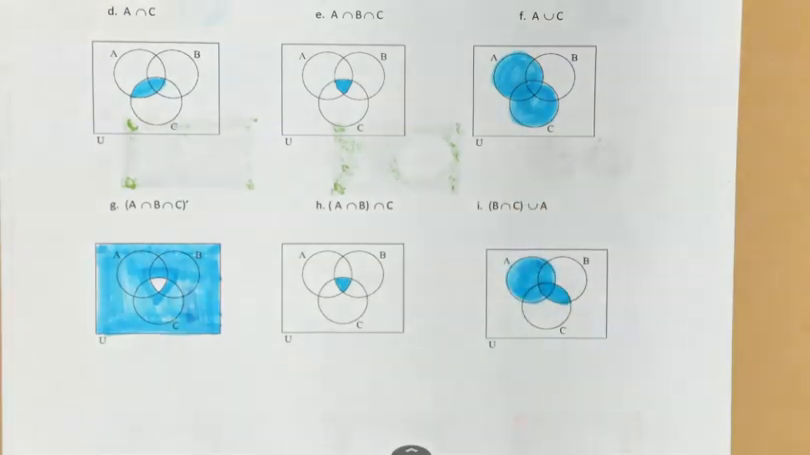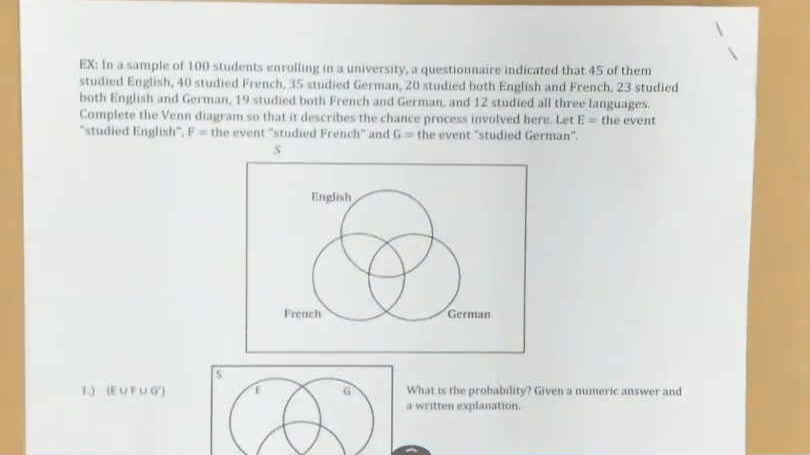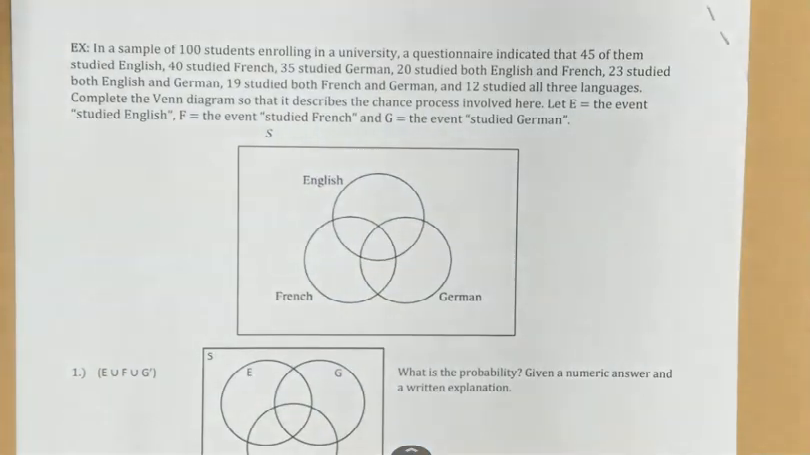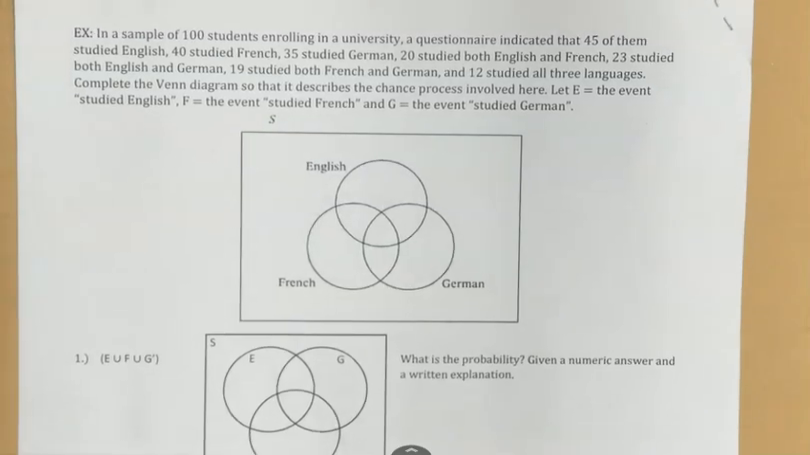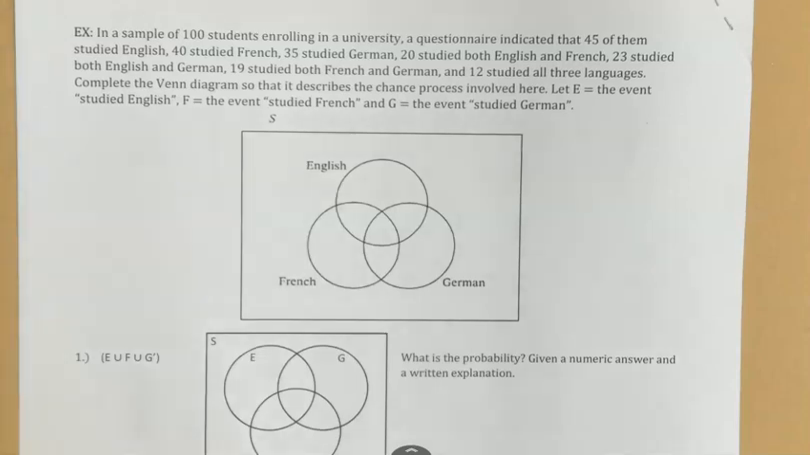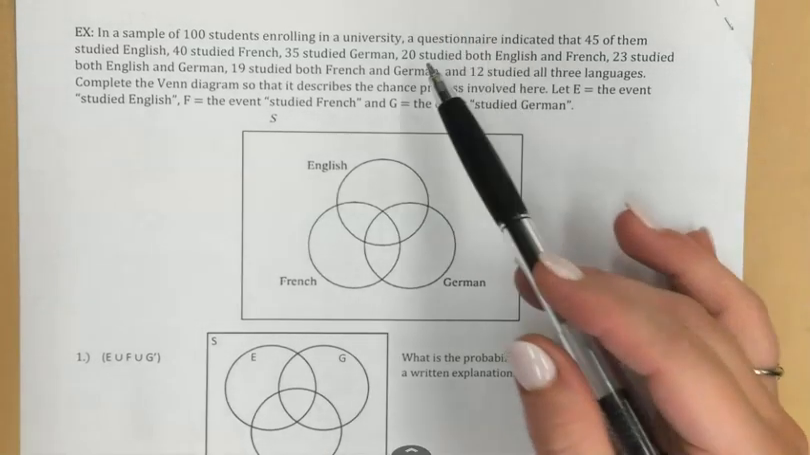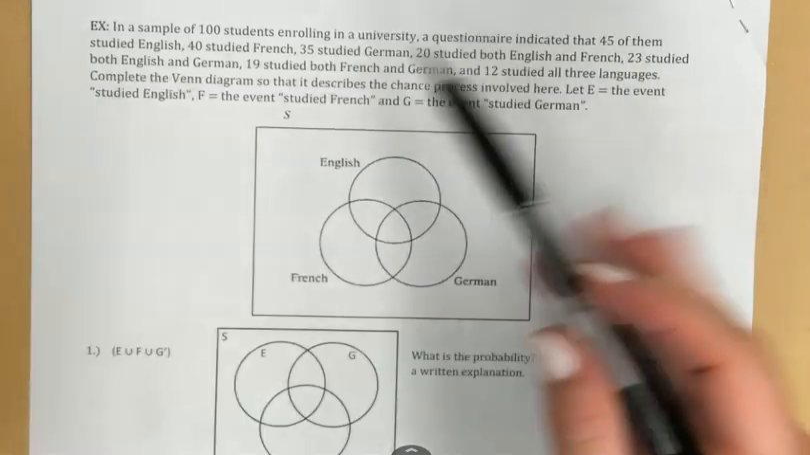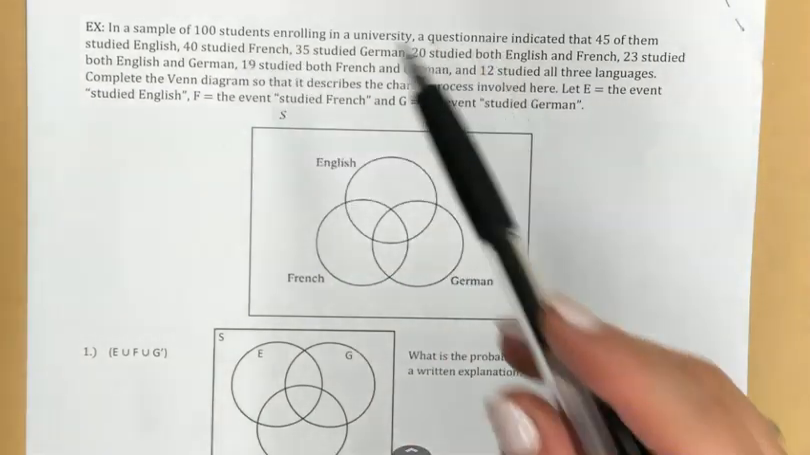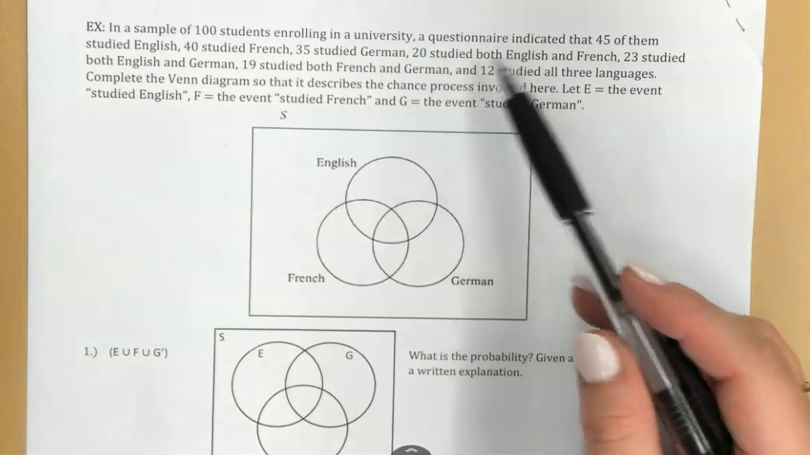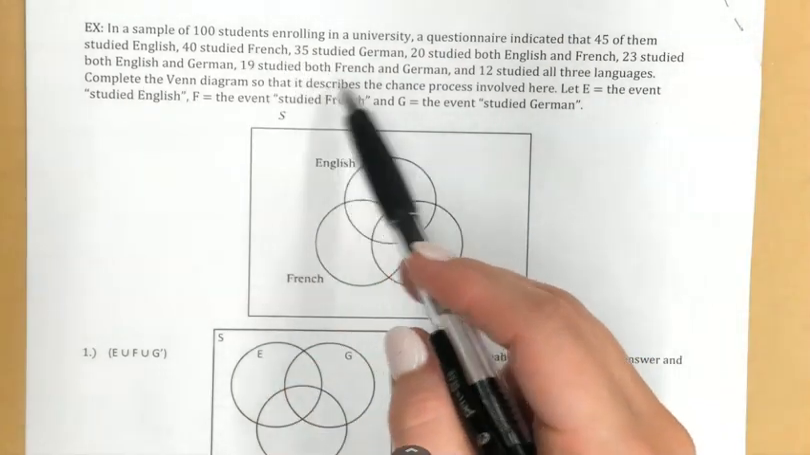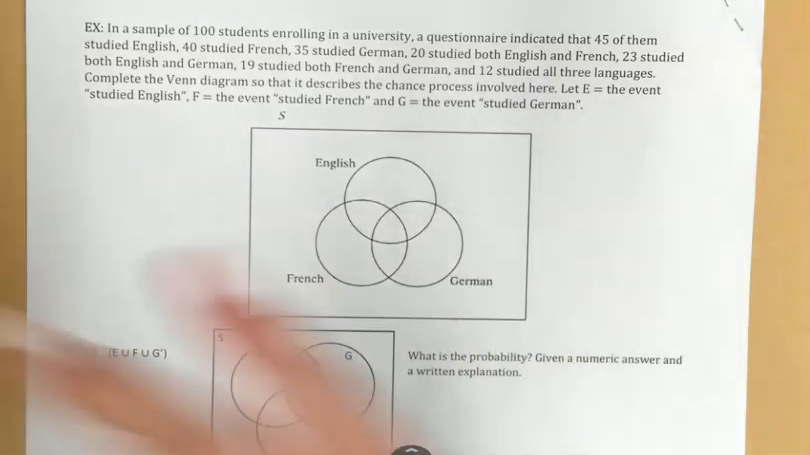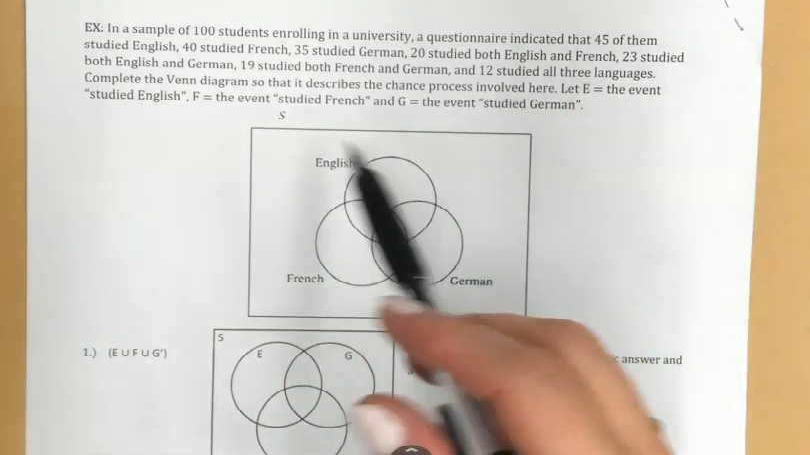Now, once again, this is not just an art class. We need to give some context to these Venn diagrams. And here we have a sample of 100 students enrolling in a university. Your total will not always be 100. It just happens to be so for these 2 examples. Anyway, we've got a questionnaire indicating 45 of them studied English, 40 studied French, 35 did German, 20 did English and French, 23 studied English and German, 19 studied French and German, and 12 studied all 3. That's a whole lot, but let's just break it down into our Venn diagram first.